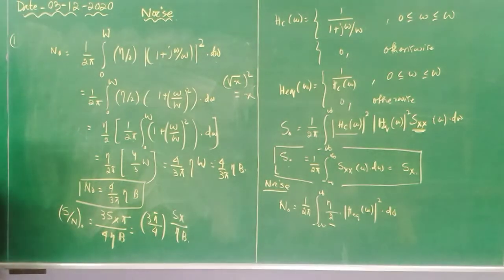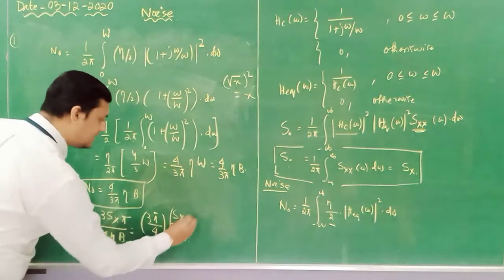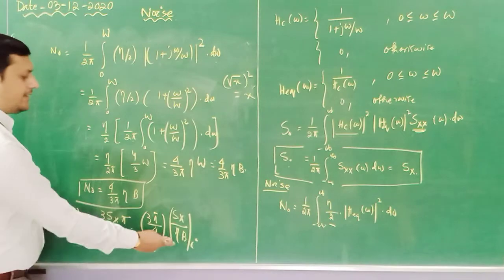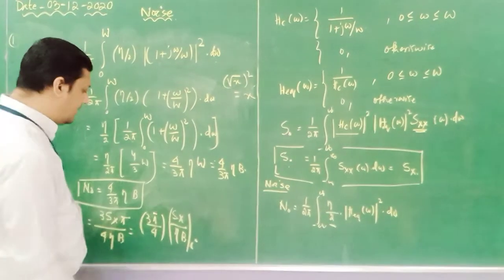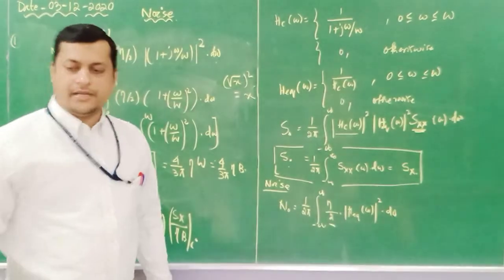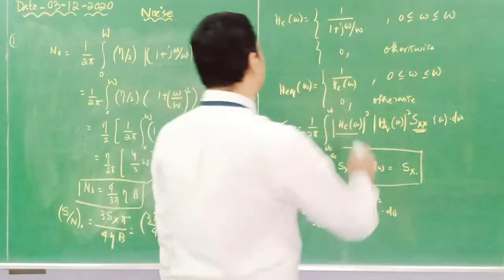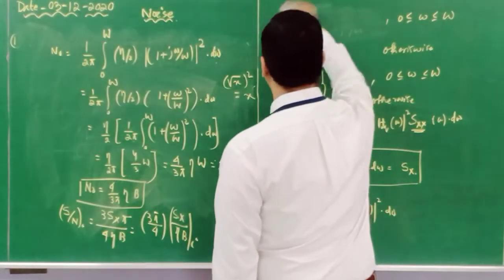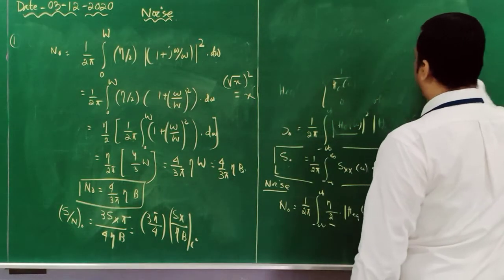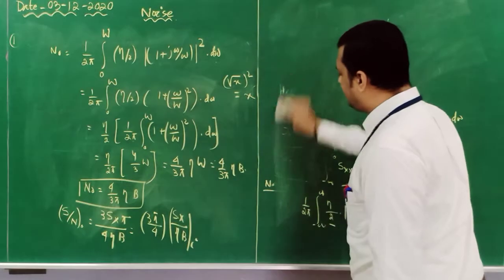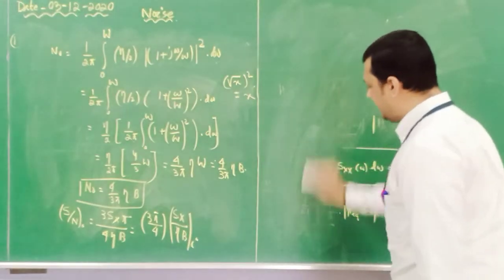So this is output SNR, and what is this? This is input SNR. Eta b is the input noise power, Sx is the input signal power. So what will be my figure of merit for this system? The figure of merit for this system is the ratio of output SNR divided by input SNR. Okay.